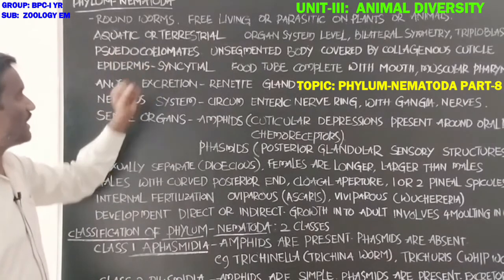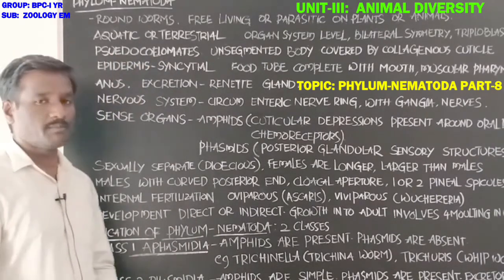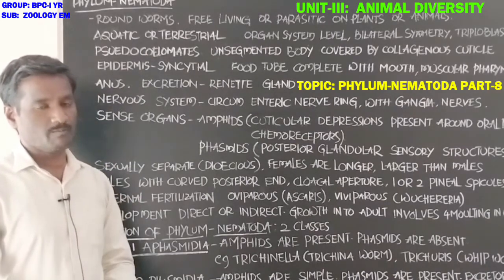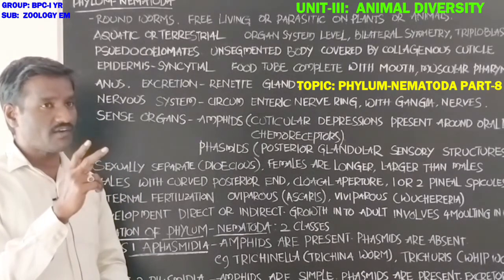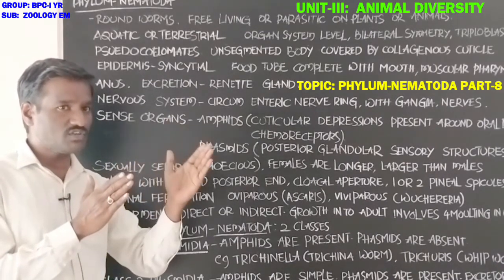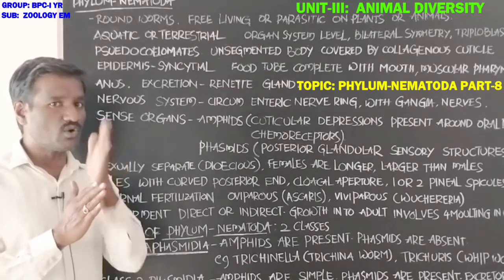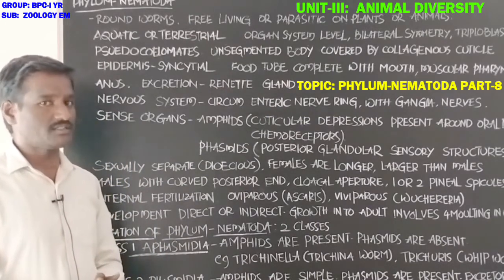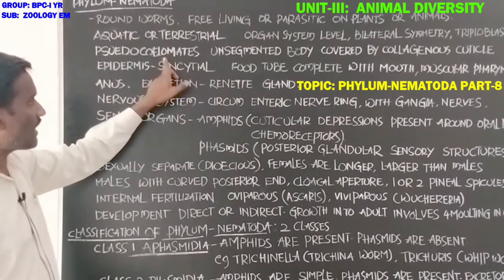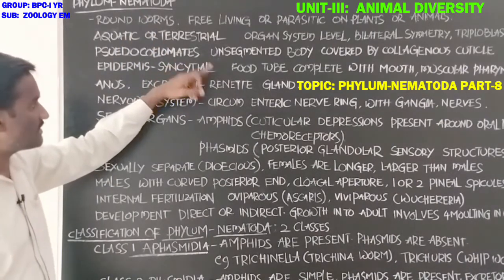Pseudocoelomates, students: a pseudocoelom is present in these animals. It is a secondary body cavity that occupies the space between the mesoderm and the endoderm of the food tube or the gut. Since a pseudocoelom is present in these animals, they are called pseudocoelomates.